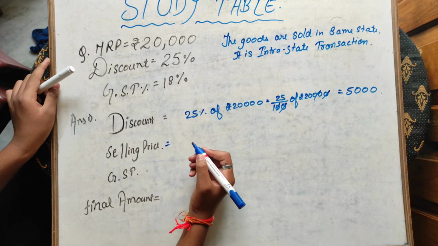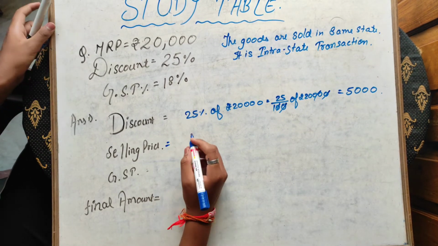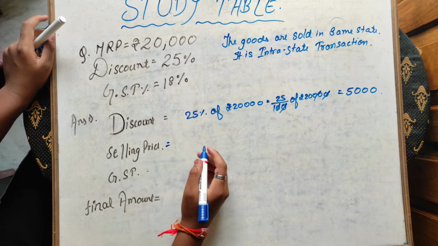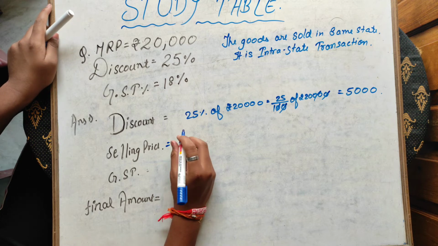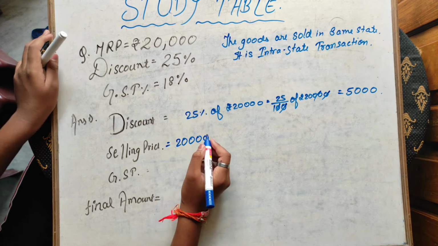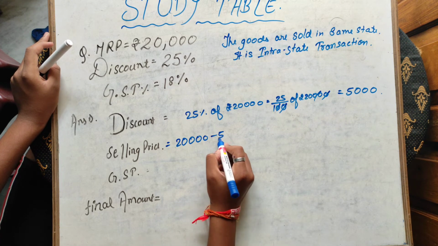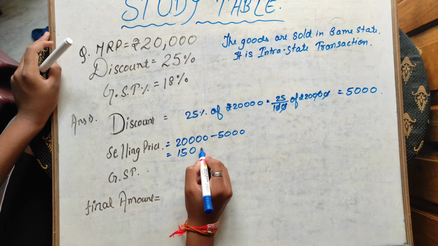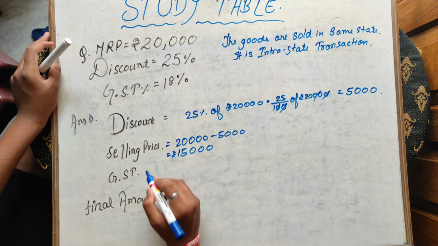Now we have to find the selling price. We know that the selling price comes after deduction of the discount. The MRP is 20,000, so we will deduct the discount of rupees 5,000 from here. Then it will come to 15,000. It becomes the selling price.